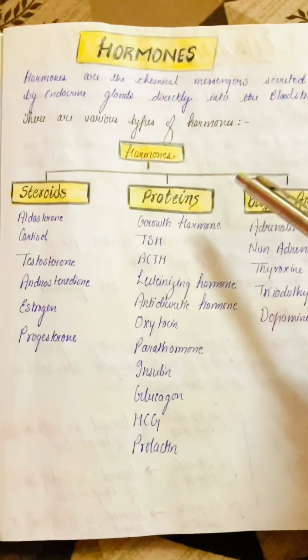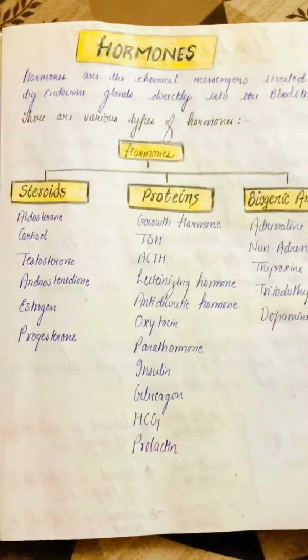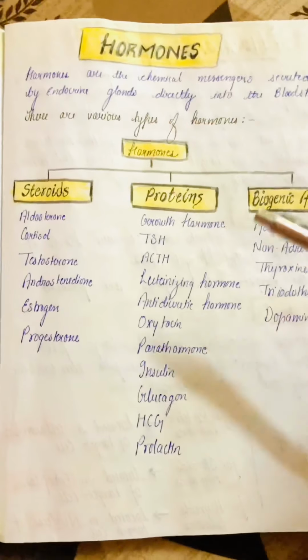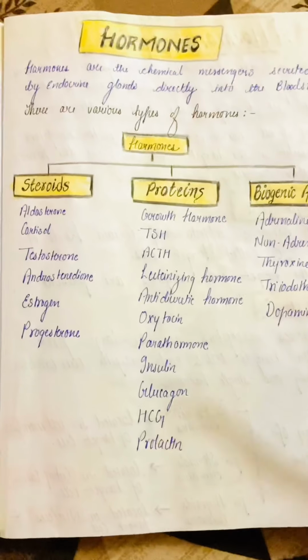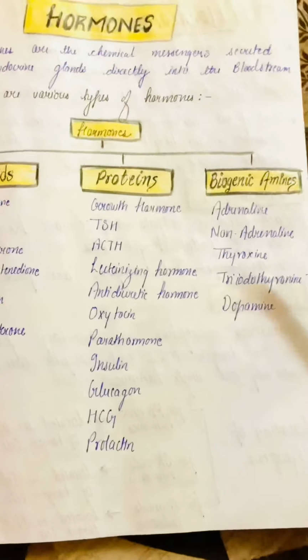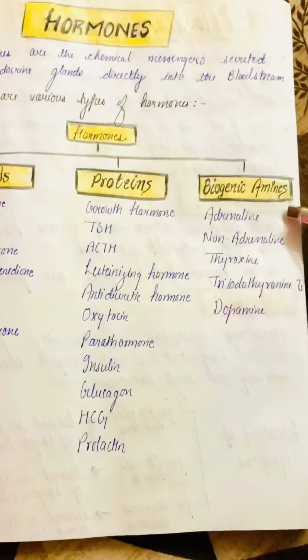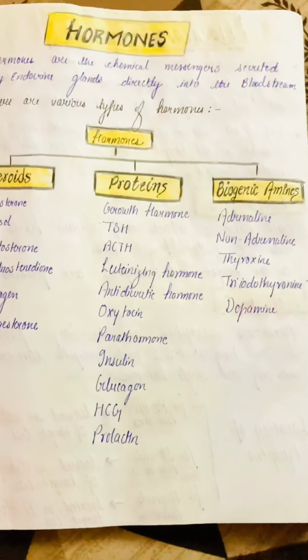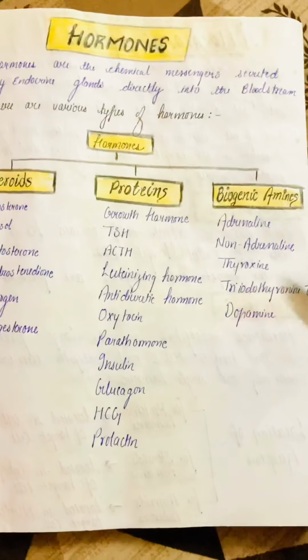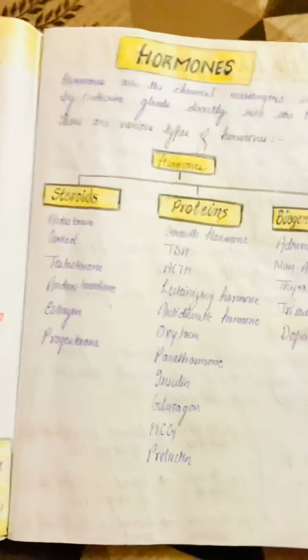Proteinaceous hormones such as growth hormone, thyroid stimulating hormone, adrenocorticotropic hormone, luteinizing hormone, antidiuretic hormone, and many more. And biogenic amine hormones such as adrenaline, noradrenaline, which are also called epinephrine and norepinephrine, thyroxine, triiodothyronine, dopamine, etc.